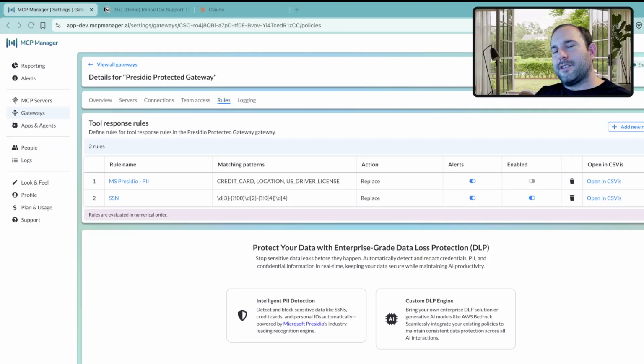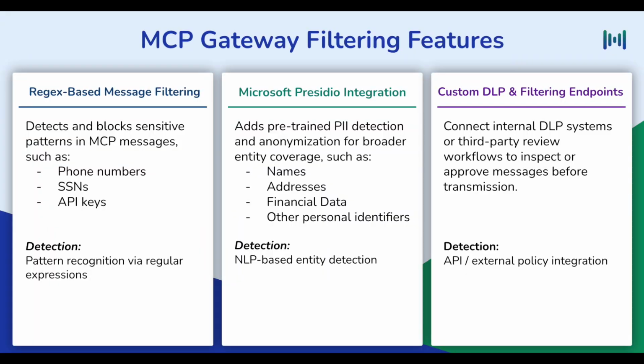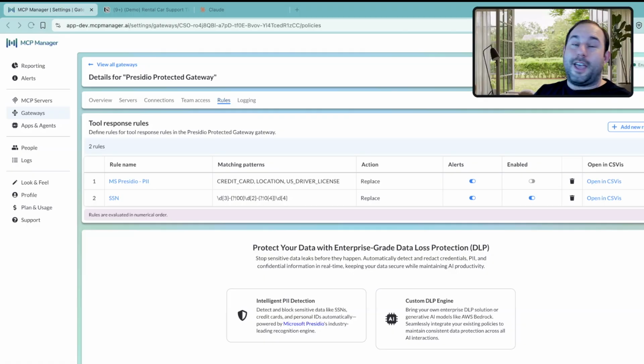However, if you're looking for things that are a little bit more difficult to detect, might rely on context clues, things like locations, US driver's license information, which doesn't follow a uniform format across the entire country, you're going to be looking for engines that are a little bit more adaptable. And Microsoft Presidio is an open source one that is actually quite powerful and is one that we have a direct integration with today. Now, we do support extensible connections with other systems like DLP engines or even first-party guardrails that you may have created or AWS Bedrock. But let's take a look at how Presidio works today, and the concepts apply to any type of engine that fits into this rules format.